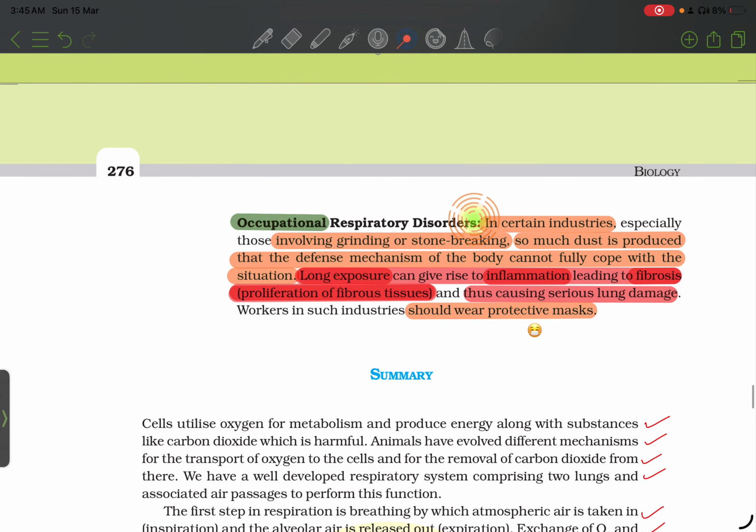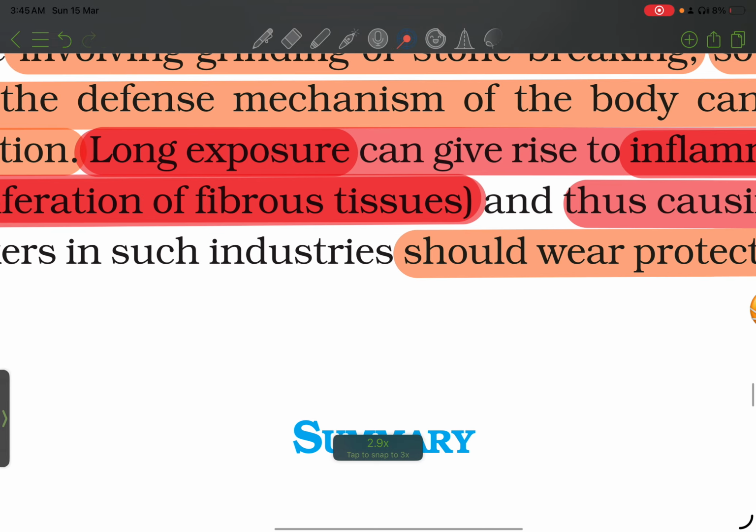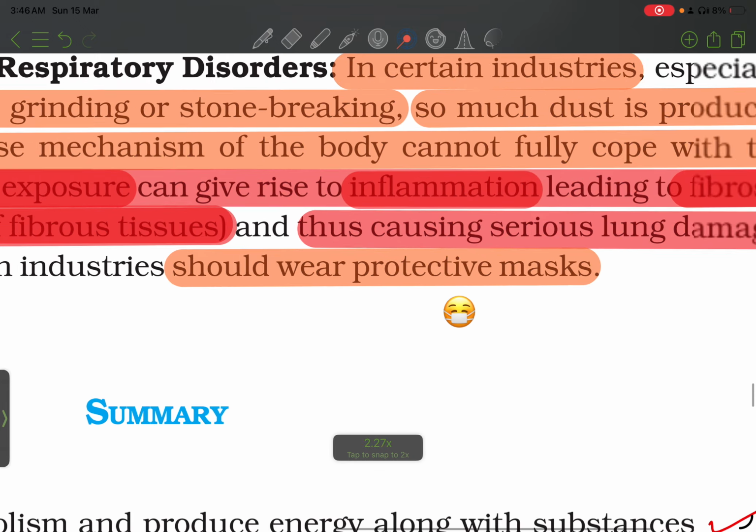Occupational respiratory disorders. In certain industries, especially those involving grinding or stone breaking, so much dust is produced that the defense mechanism of the body cannot fully cope with the situation. Long exposure can give rise to inflammation, leading to fibrosis, proliferation of the fibrous tissue, and thus causing serious lung damage. Workers in such industries should wear protective masks.